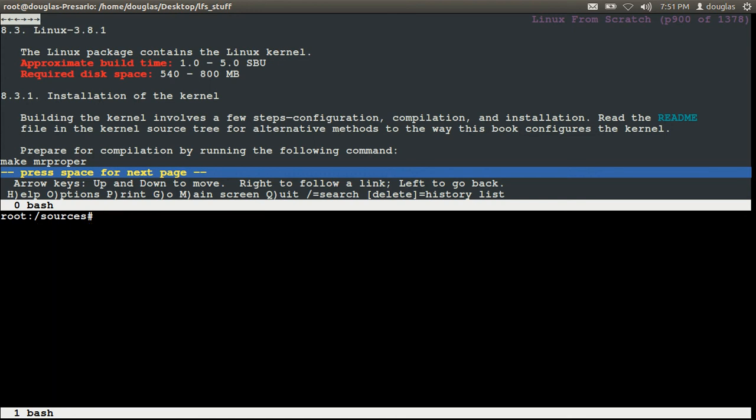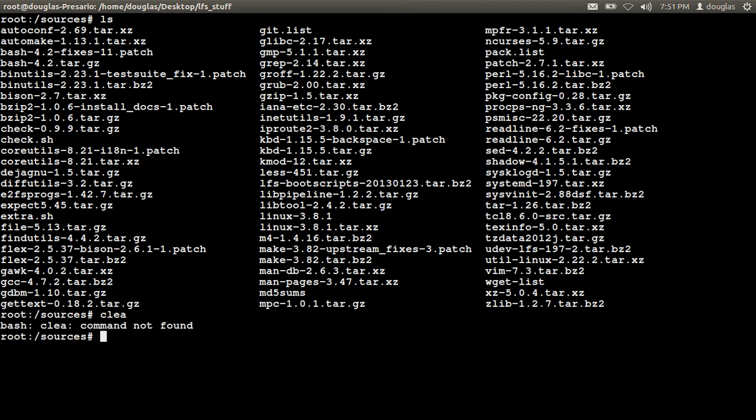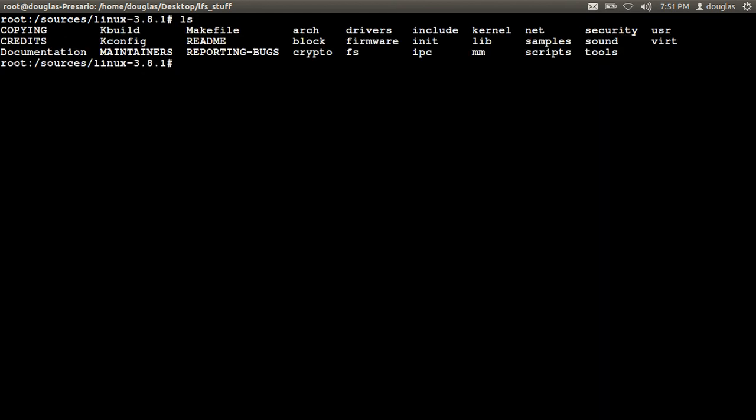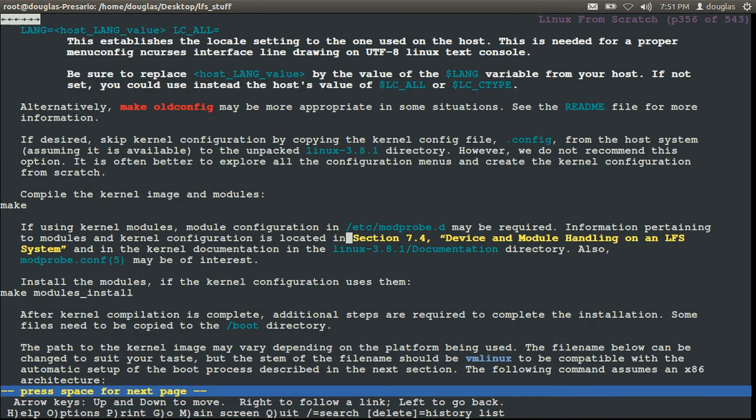So let me get big screen. Control A, Control X. Okay. Clear. CD Linux. Okay. Now, I want to say make mrproper. Control A. Back to our Linux source tree.